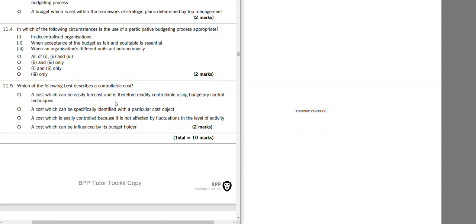A cost which can be specifically identified with a particular cost object. A cost which is easily controllable because it is not affected by fluctuations in level of activity. A cost which can be influenced by its budget holder.